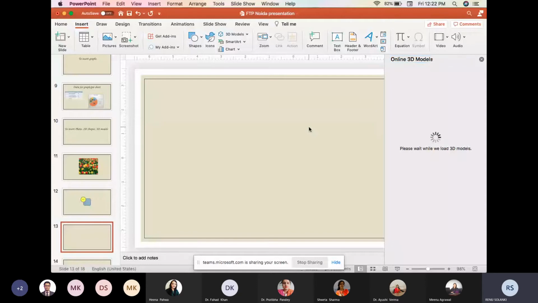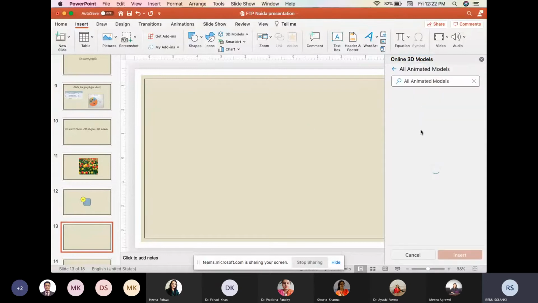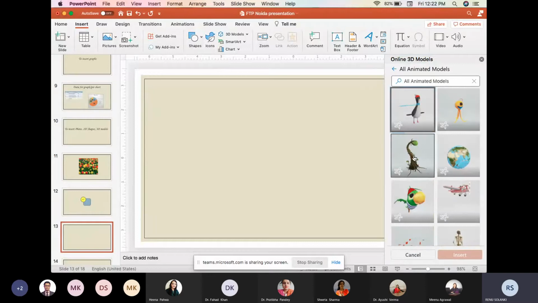And this 3D model option is available only in the latest version. So we can see the animated models over here. If I want to insert, I click on this and then insert.